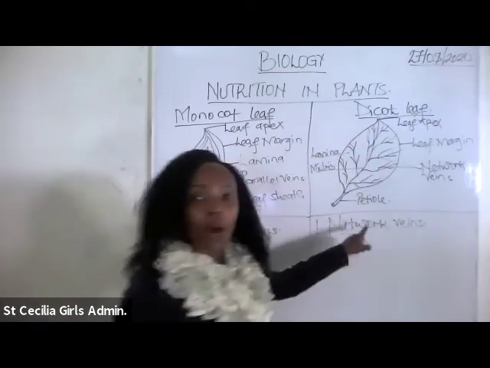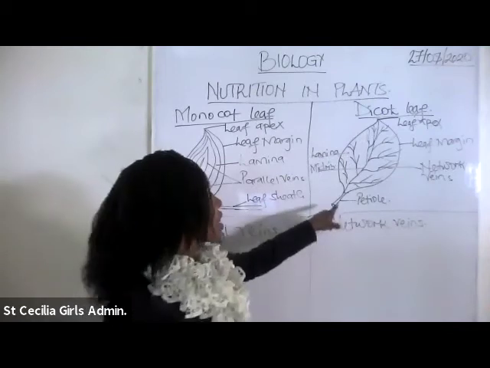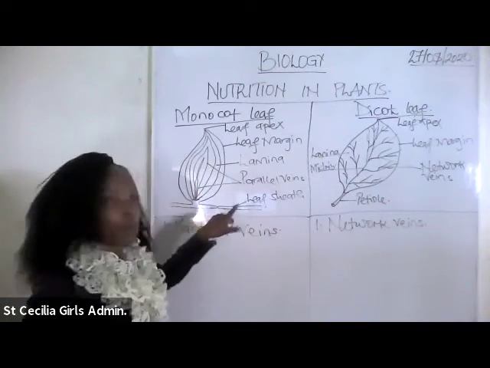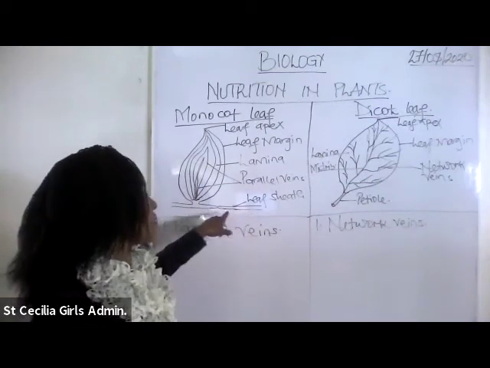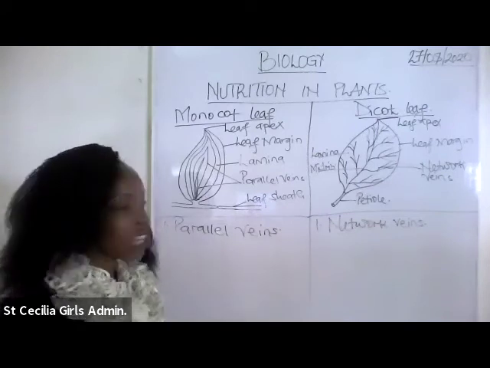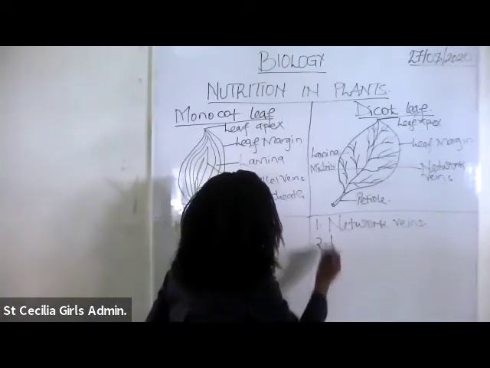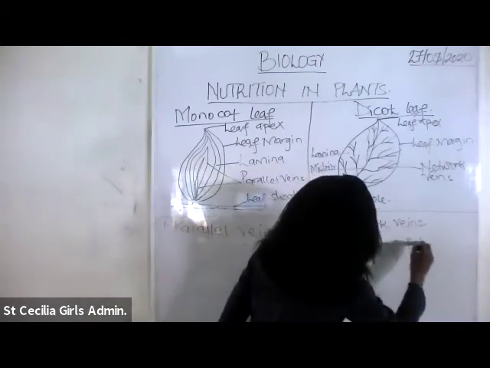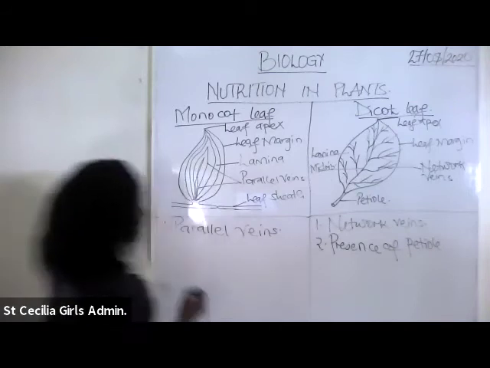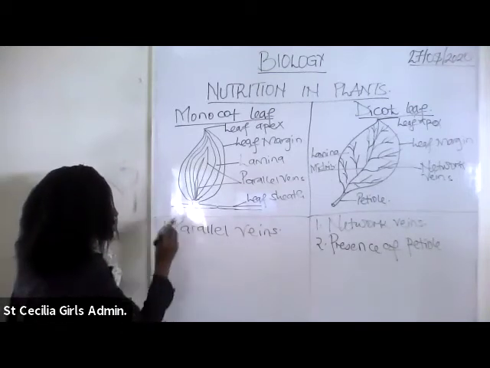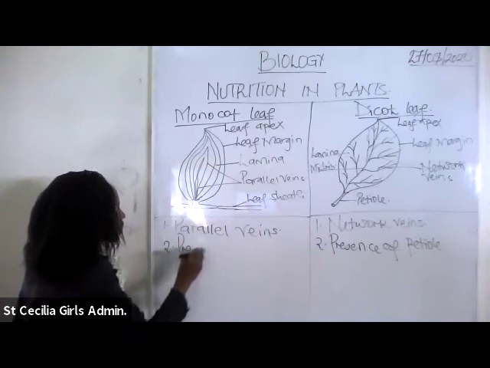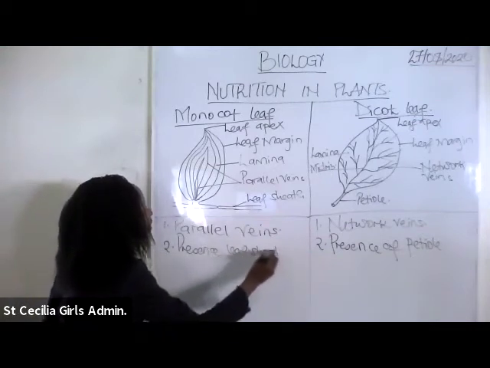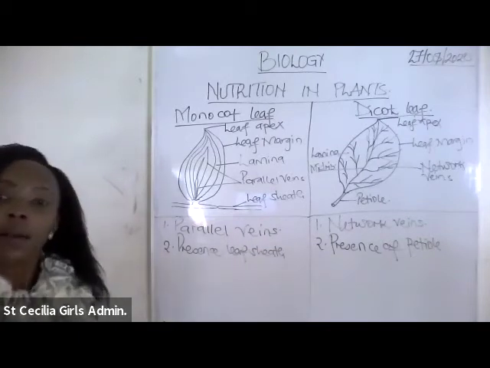Okay, maybe let me help you. You talk about the dicot has got a petiole. Well, this one, instead of a petiole, it usually has a modified stem that we call the leaf sheath. So there is the presence of petiole, then in the other one, there is the presence of leaf sheath, or you can say the stem is modified to a leaf sheath.